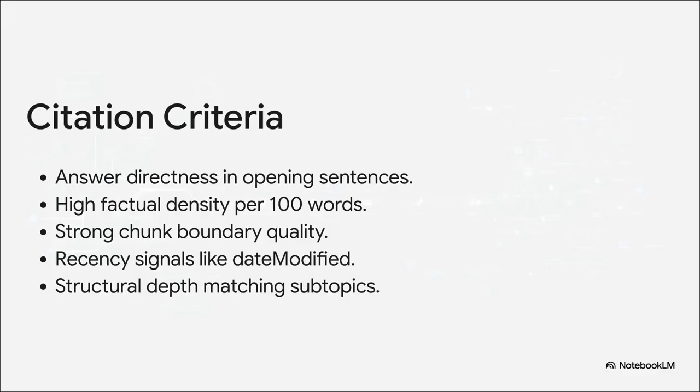Systems like Perplexity look for some very specific structural signals. They want answer directness right away, usually right there in the first two sentences. They heavily favor extractable passages with dense, time-bound facts over long narrative fluff. They want clear chunk boundaries, reliable recency signals like date-modified schema, and a structural depth that maps cleanly to distinct subtopics. Simply put, if your content is vague or takes 3 paragraphs to make a single point, it's not going to be cited even if it is trusted.